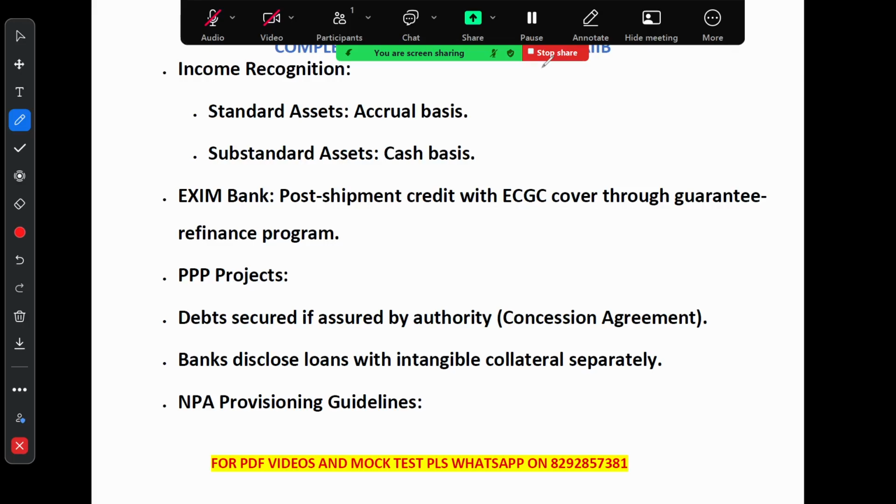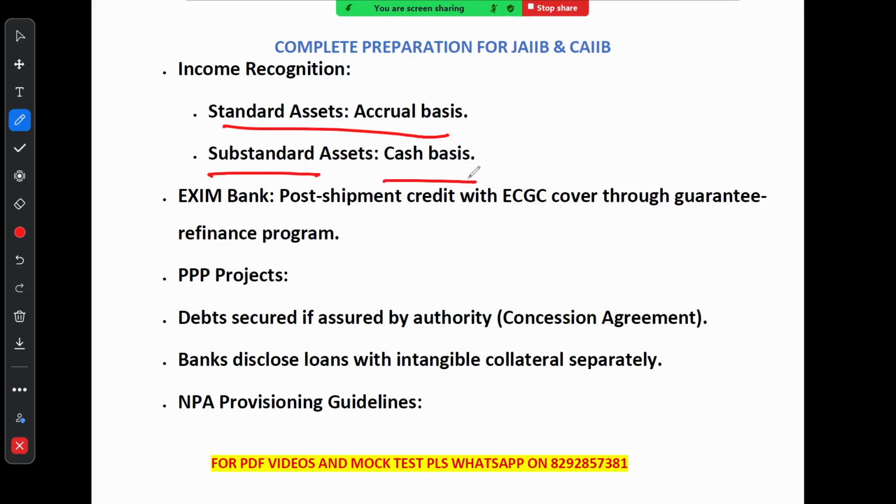So income recognition for different types of assets. First is for a standard asset, right? For a standard asset, income is recognized on an accrual basis, meaning it is recorded as it is earned. So when I say accrual basis, it means it is recorded when it is earned. For a substandard asset, income is recognized on a cash basis, meaning it is recognized only when the actual payment is received. So remember, this is very important: recognition of income.